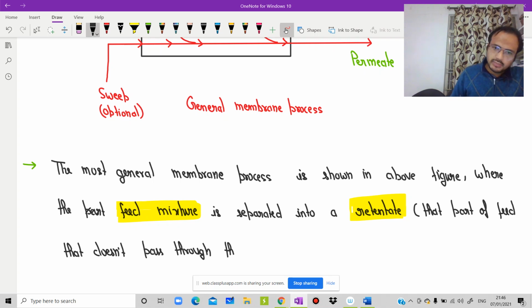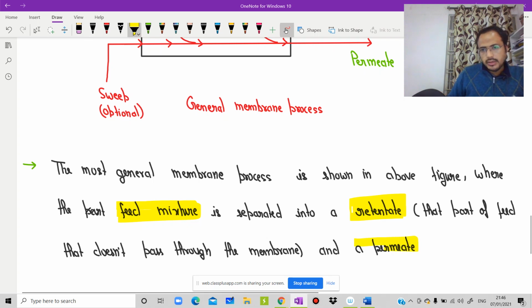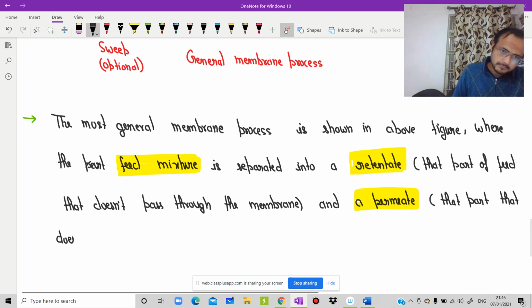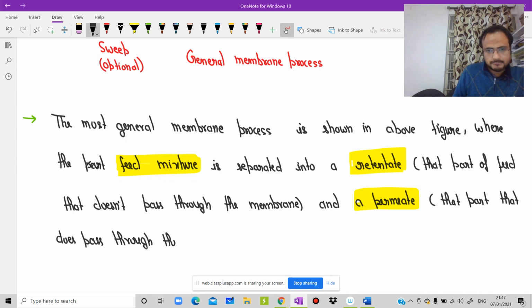And permeate is that part of the feed that does pass through the membrane.